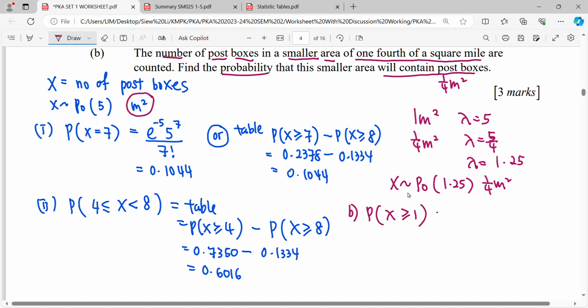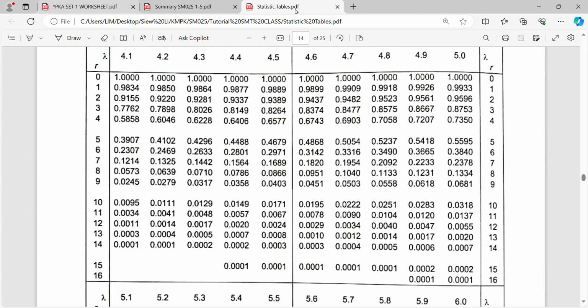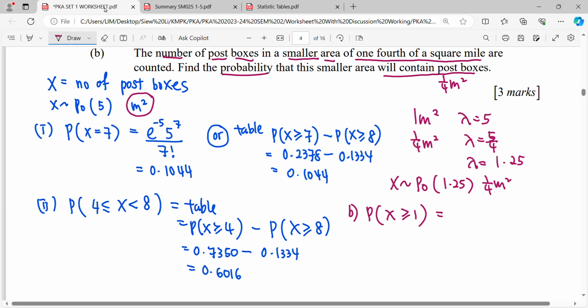So Poisson 1.25. Do we have this in the table? In the table there is only one decimal, so we're not suitable to use the table. We can only solve it by using the formula. If solving with the formula, we have to calculate each value. So it will be impossible for us to calculate x equals 1, 2, 3, 4, 5, however many we need to calculate until the end.